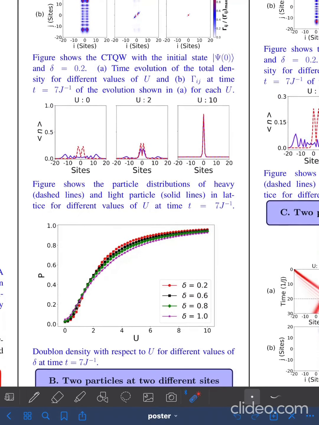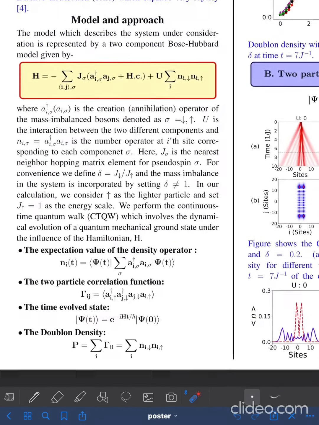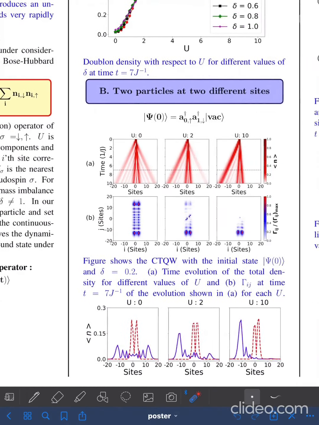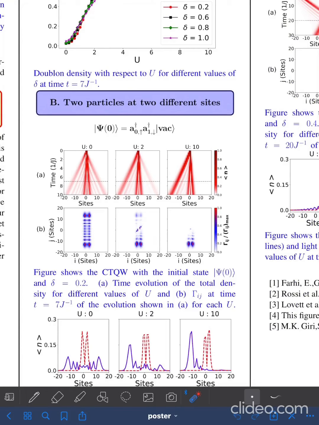The signature of doublon formation appears at slightly stronger interaction strength for large values of δ. This can be easily seen by calculating the doublon density, which is the diagonal part of the correlation matrix at a particular time. Second, the two particles placed at two different sites.